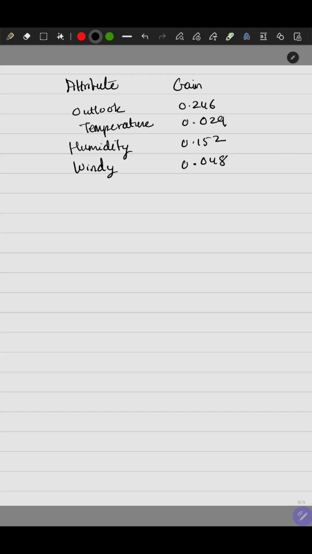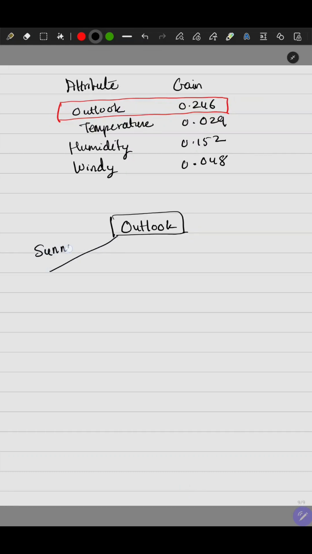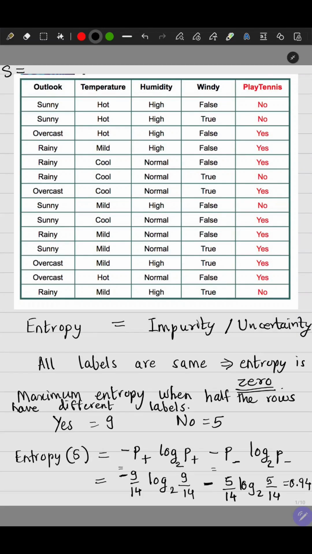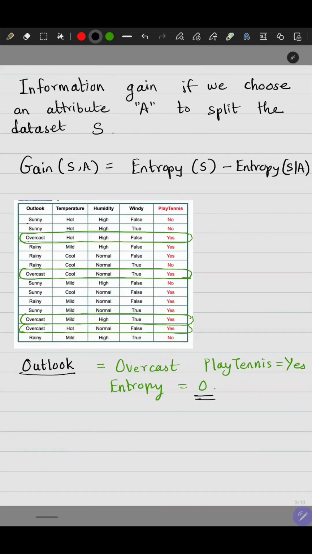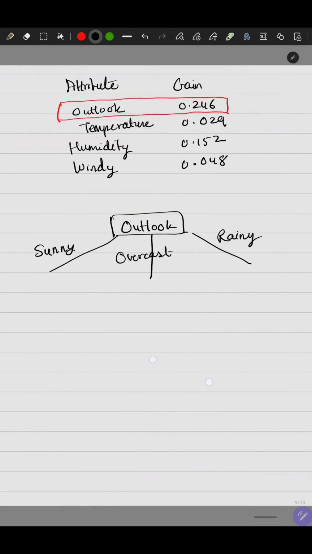Now, which one of these leads to maximum information gain? And the answer is outlook. So therefore, our first splitting attribute, or the root, will be outlook. Outlook will be the root, and there are three outcomes: sunny, overcast, or rainy. Now let's see if we can do some simplifications over here. For outlook equal to overcast, we can directly say that play tennis is equal to yes. In this decision tree we can always do that simplification. When it is overcast, the answer is always yes.